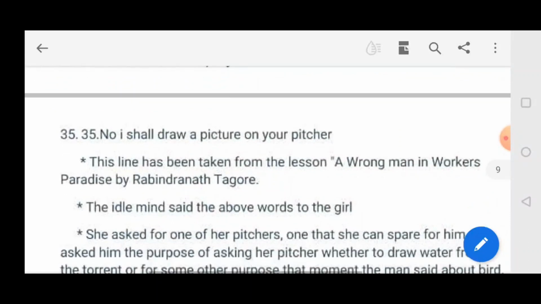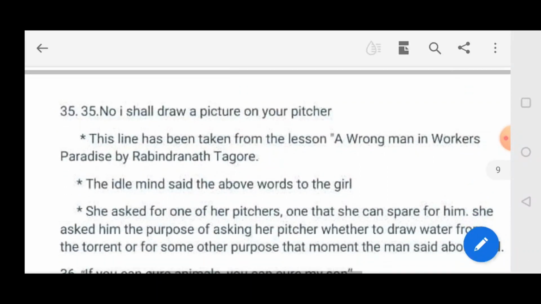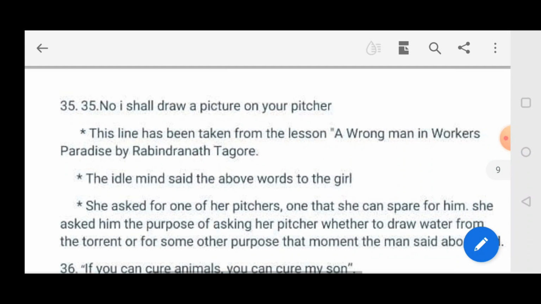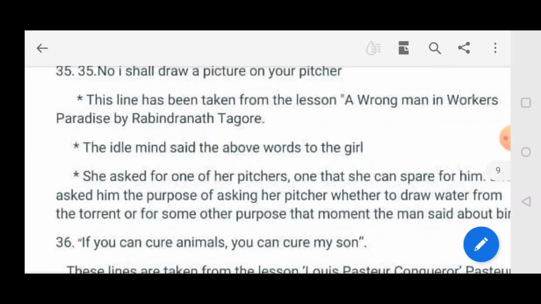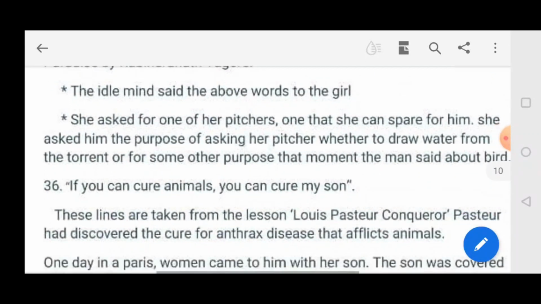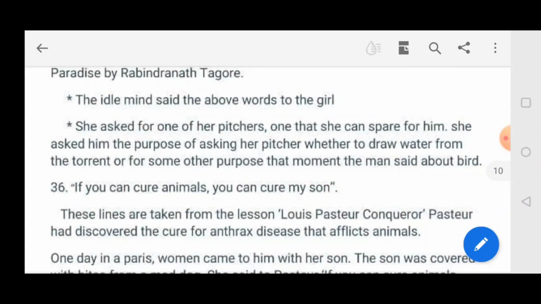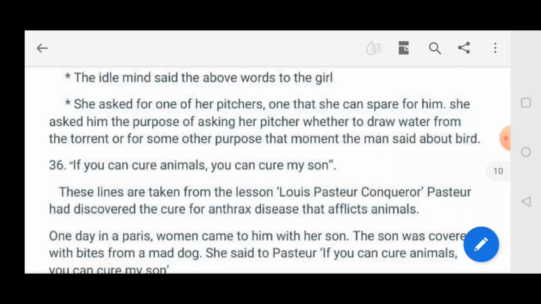Question number 35. "No, I shall draw a picture on your pitcher." This line has been taken from the lesson A Wrong Man in Workers' Paradise, written by Rabindranath Tagore. The idle man said the above words to the girl. She asked for one of her pitchers, one that she could spare for him. She asked him the purpose of asking for the pitcher, whether to draw water from the stream or for some other purpose. That moment the man said the above words.